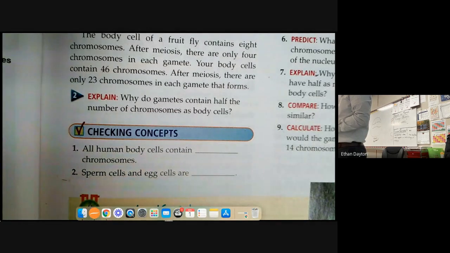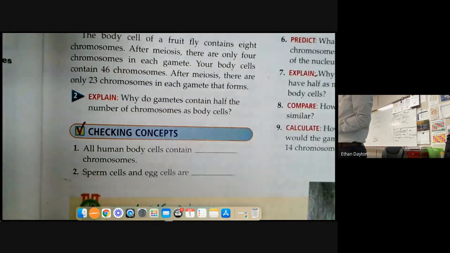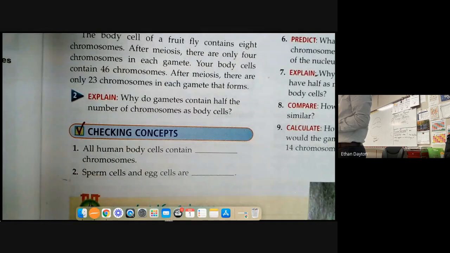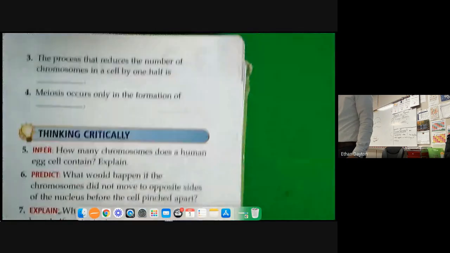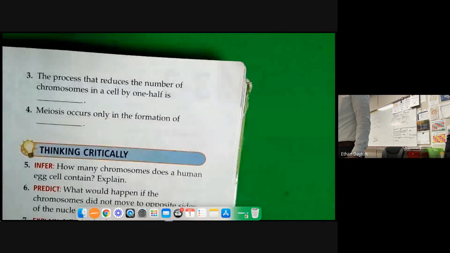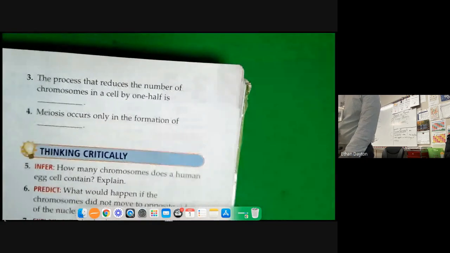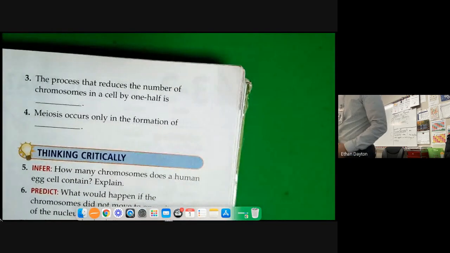What is the answer for number 1? Was it 23? Nope, all human body cells contain 46 chromosomes. That was number 1. Number 3. The process that reduces the number of chromosomes in a cell by 1/2 is what?